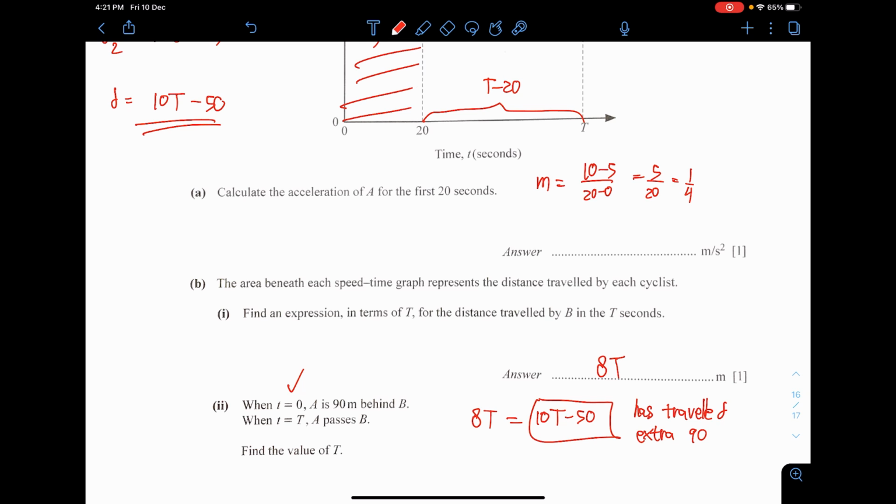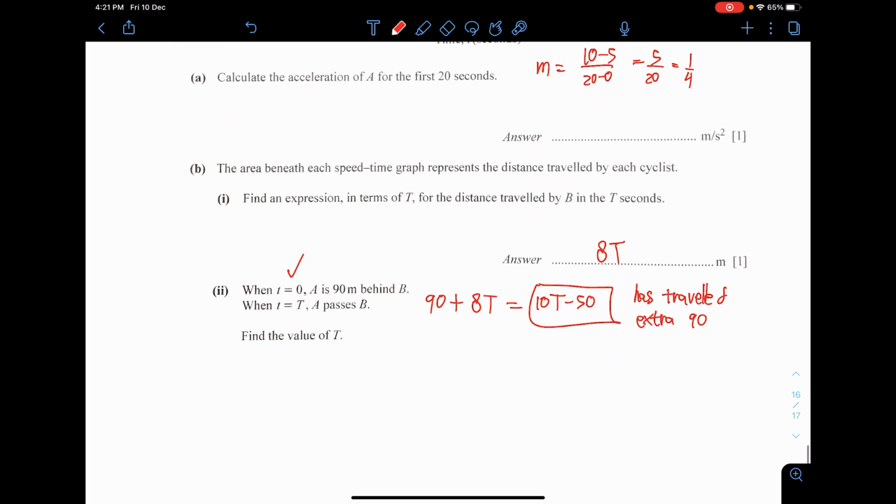Therefore you need to make sure it balances by putting another 90 on the left-hand side. From here I just need to solve for t. And therefore the answer is 70.